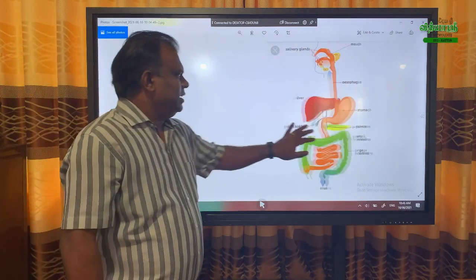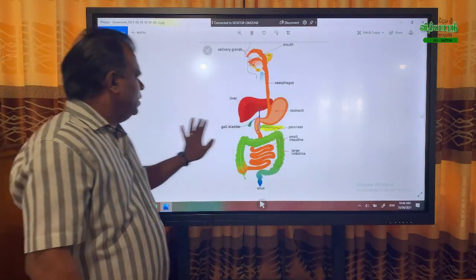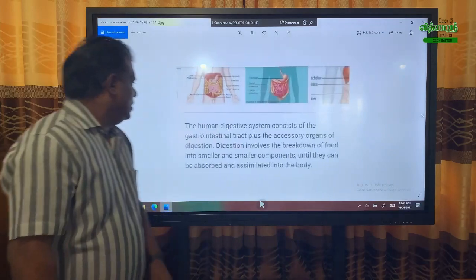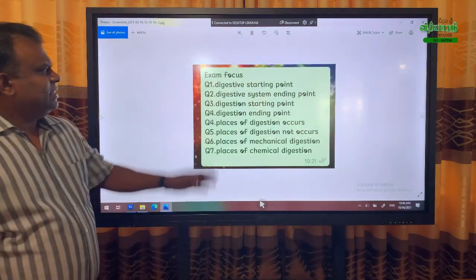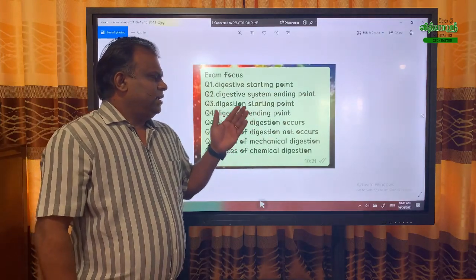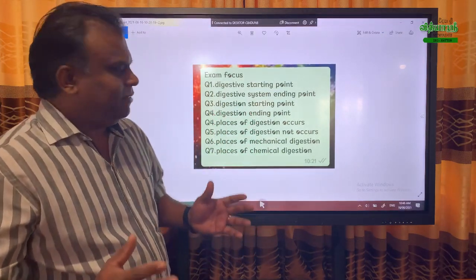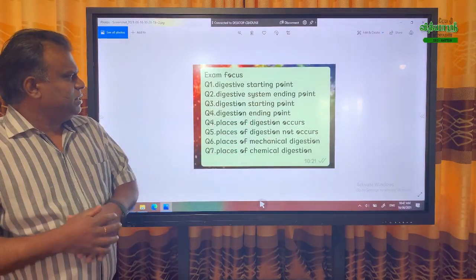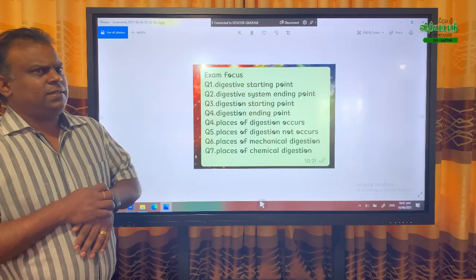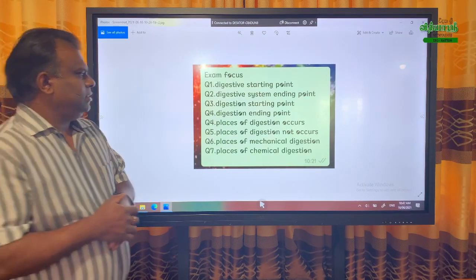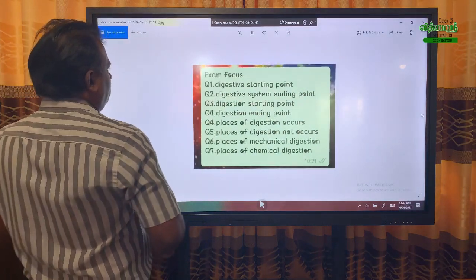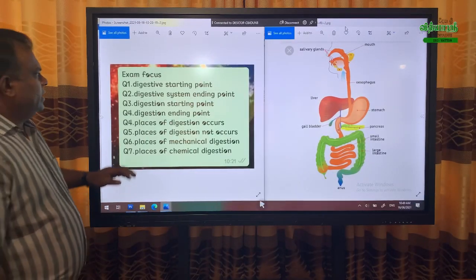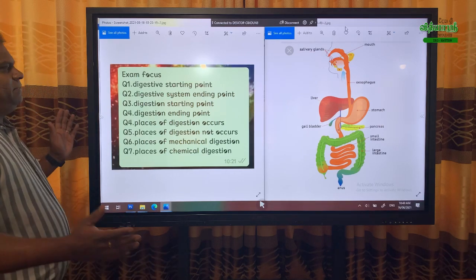There's a small detailing about the digestive system. Next we go for the exam focus, right? These are the exam focus. The exam focus means up to now we studied a certain level of the digestive system. Regarding that, they will ask some exam questions in O level. Right. We come to the conclusions, what we studied up to now.